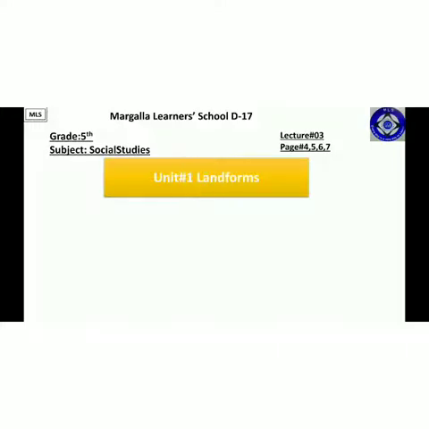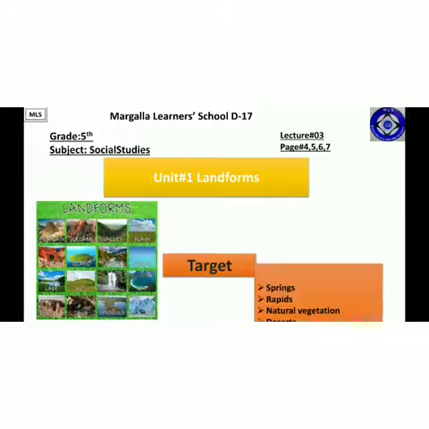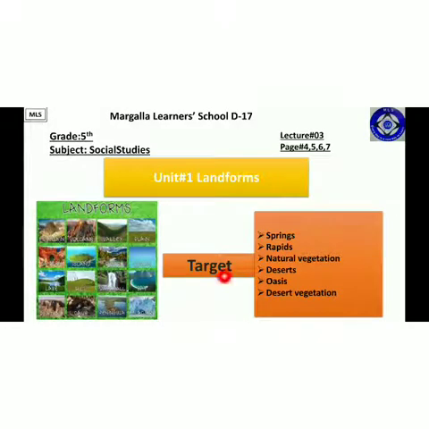My dear students, we are on chapter number 1, landforms. In previous lectures, we learned about different landforms like river, mountains, plateaus, etc. In today's lecture, we would be learning about springs, rapids, and another topic would be introduced that is known as natural vegetation. Under this heading, we would be learning deserts, oases, and desert vegetation. Now let's start formally with the lecture.